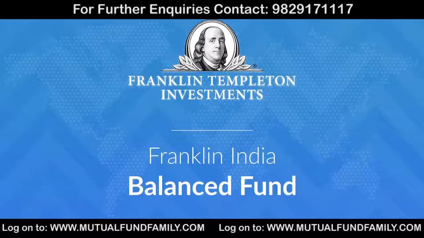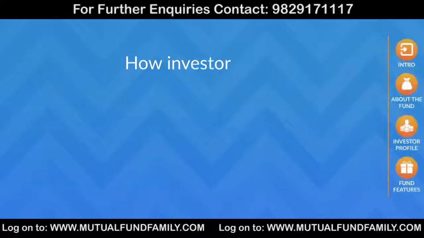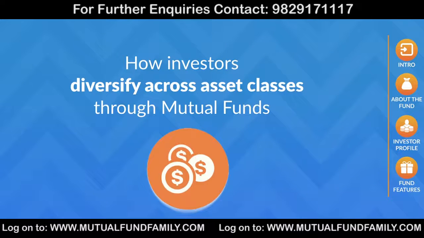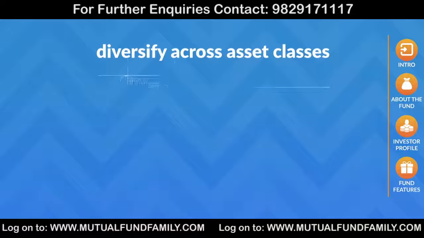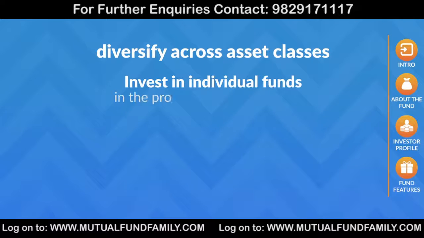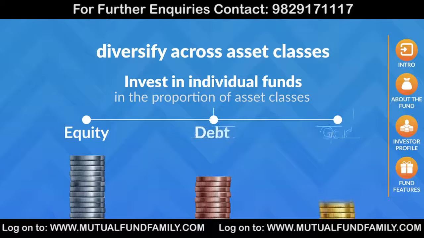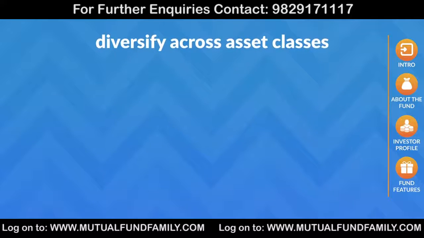Franklin India Balanced Fund. There are two ways in which investors can diversify across asset classes like equity, debt, gold, etc. when they invest via mutual funds. Choose and invest in individual funds in the proportion of asset classes matching one's risk appetite. For example, higher equity allocation if one has a higher risk appetite. Or invest in a mutual fund which offers a combination of asset classes in a single fund.